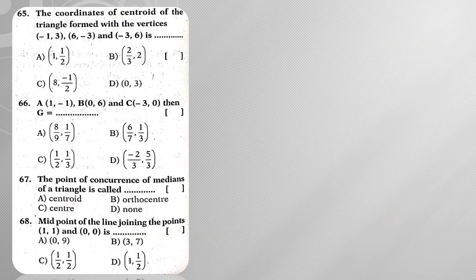Right, next moving on to question number 65. The coordinates of the centroid of the triangle with the vertices. Already you know the formula to find the centroid of a triangle, which is minus 1 plus 6 minus 3 by 3 comma 3 minus 3 plus 6 by 3. Then what am I going to get? 6 minus 4 is 2 by 3 comma minus 3 plus 3 gets cancelled, 6 by 3 is 2. So 2 by 3 comma 2 is my answer here.